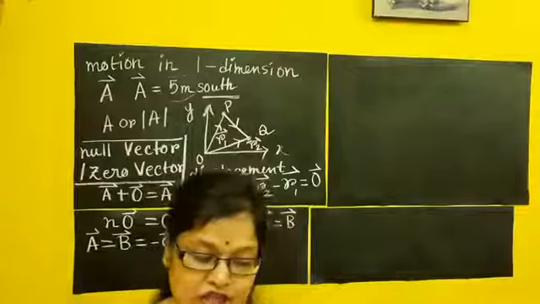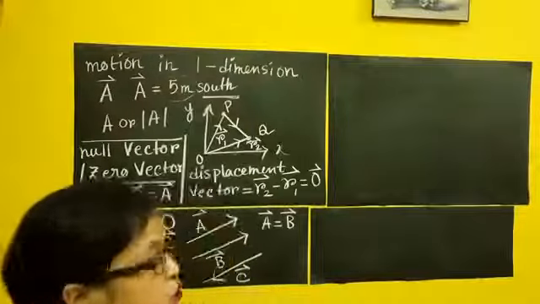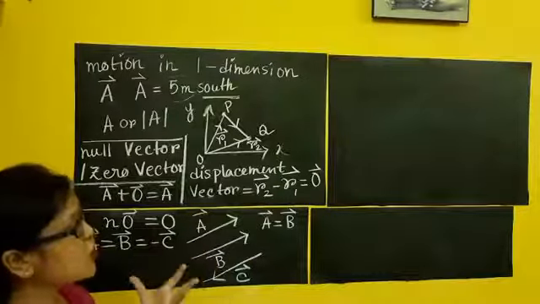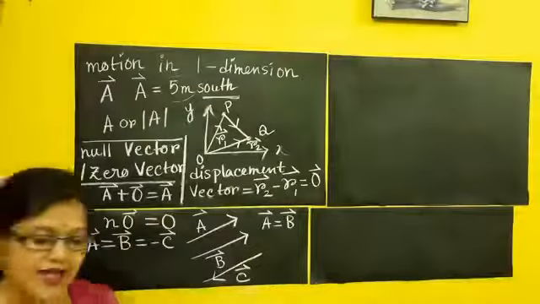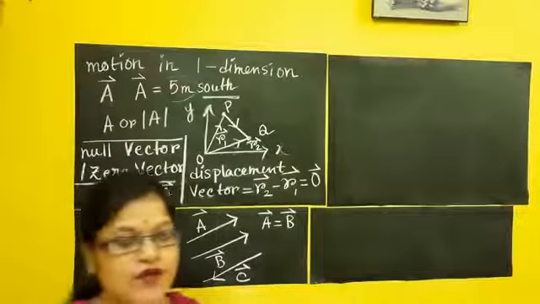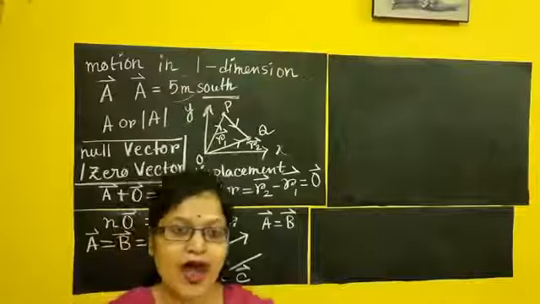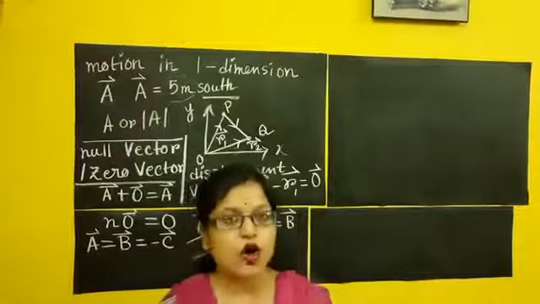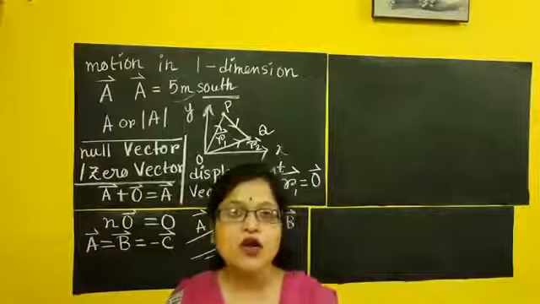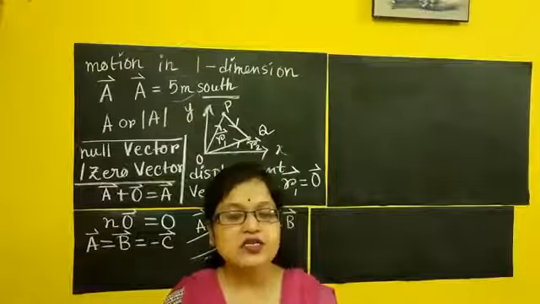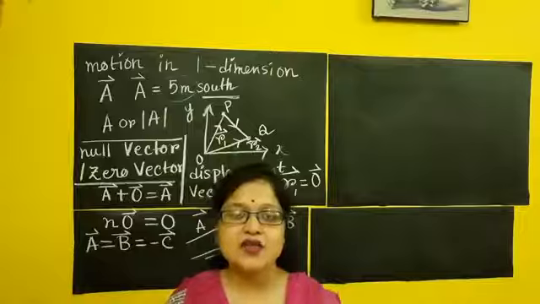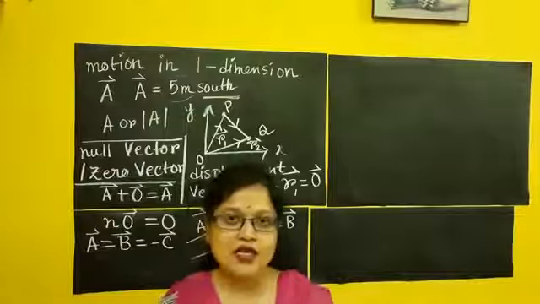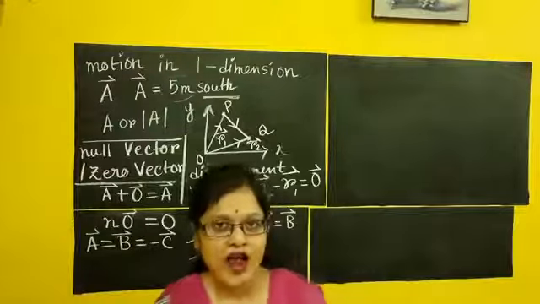Next comes the addition of vectors. Subtraction, I told you, is R2 minus R1, and I will show you. But before going to subtraction or the difference vector, I am first going to the addition of vectors. Now addition of a vector can be done in different ways. Mainly, in the whole world, two rules are there. One is the triangular law of vector addition, another is the parallelogram law of vector addition.